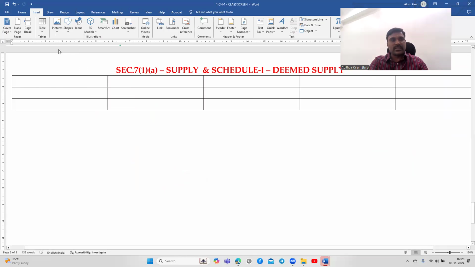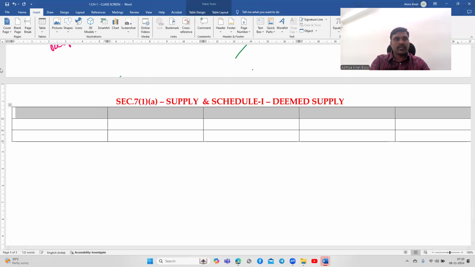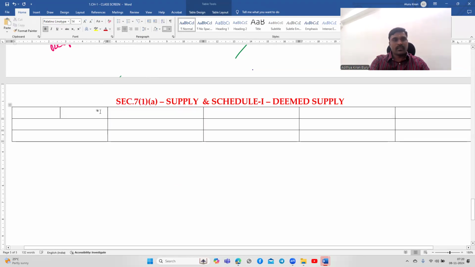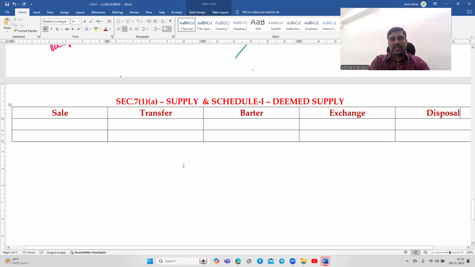First, I'll discuss these. License, rental, lease, I'll discuss later. So first let me complete these 5: sale, transfer, barter, exchange, and disposal.